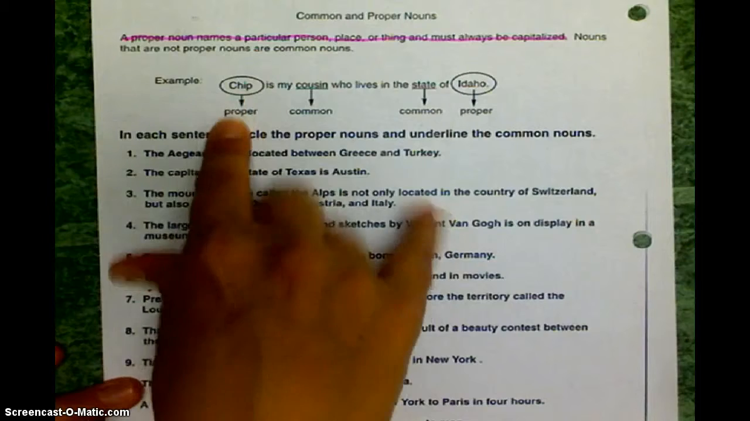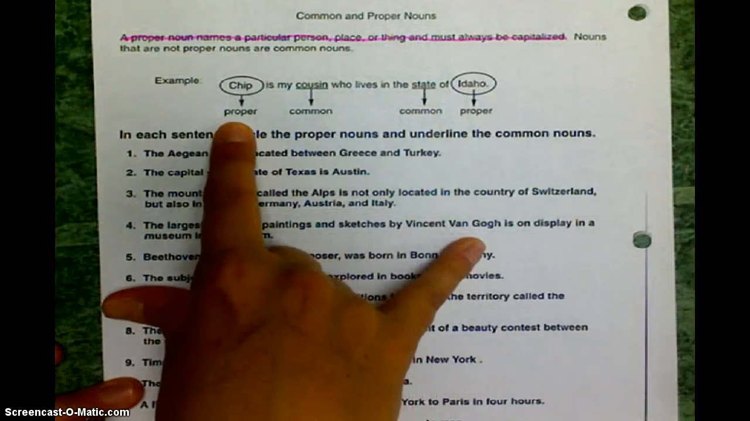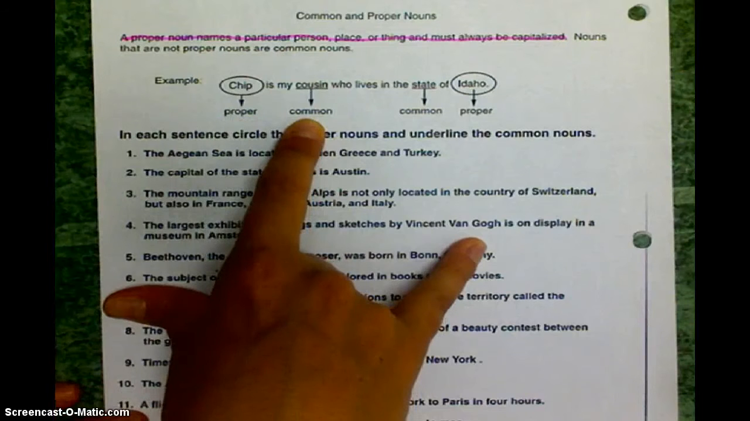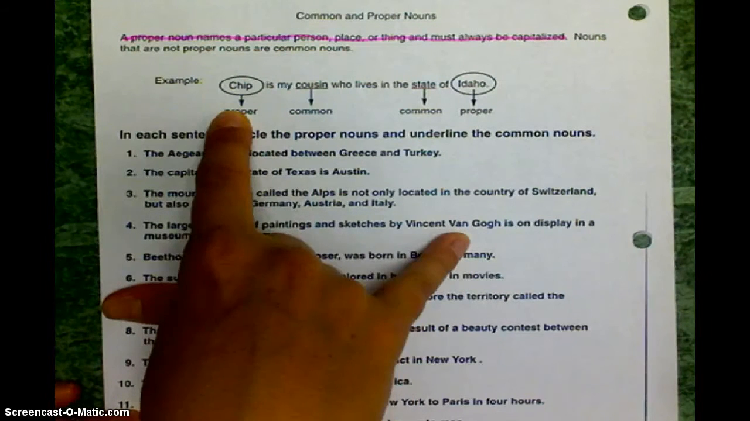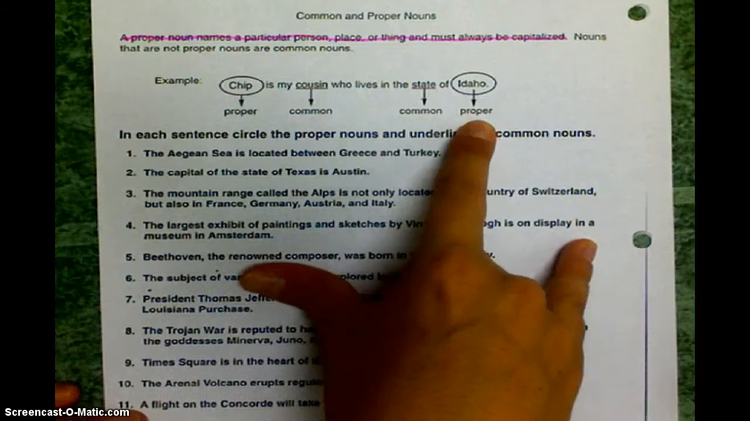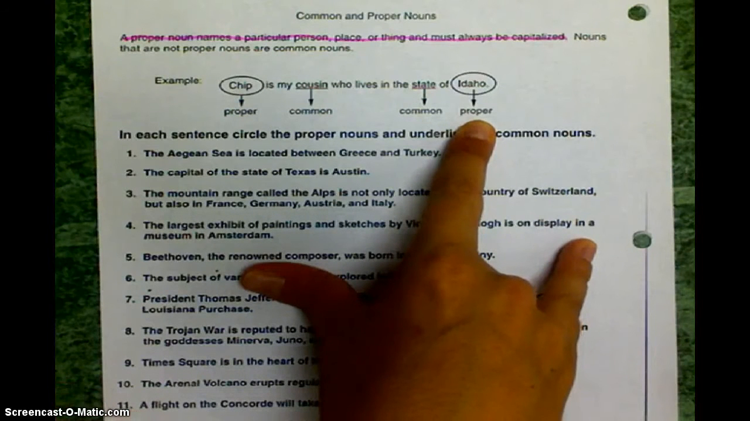Chip is proper. It's a proper noun. It's a name that we are talking about that is somebody. Cousin is a common noun. We don't know which specific cousin it is. That's why Chip is there and it's proper. State, again, common. We don't know which state. Idaho is a specific state, so it's proper.